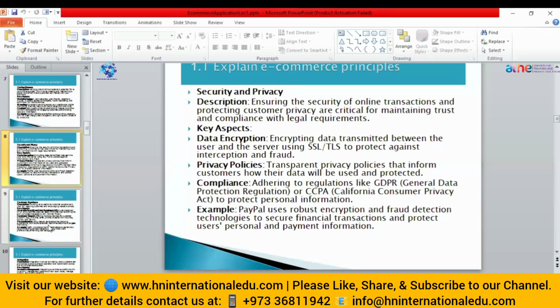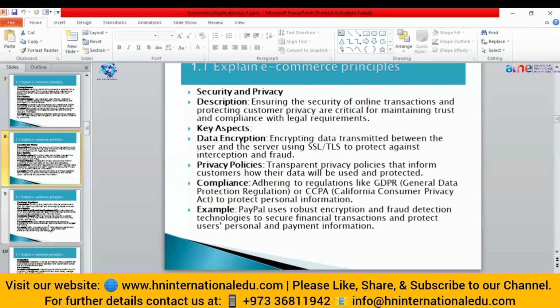Now, how will you implement that in your e-commerce store? By using data encryption. What is data encryption? Encryption means we convert the data into another form so that it will not be known to any unauthorized user. If in any case they access that information, they won't know what to do with it because it is encrypted, converted into another form.